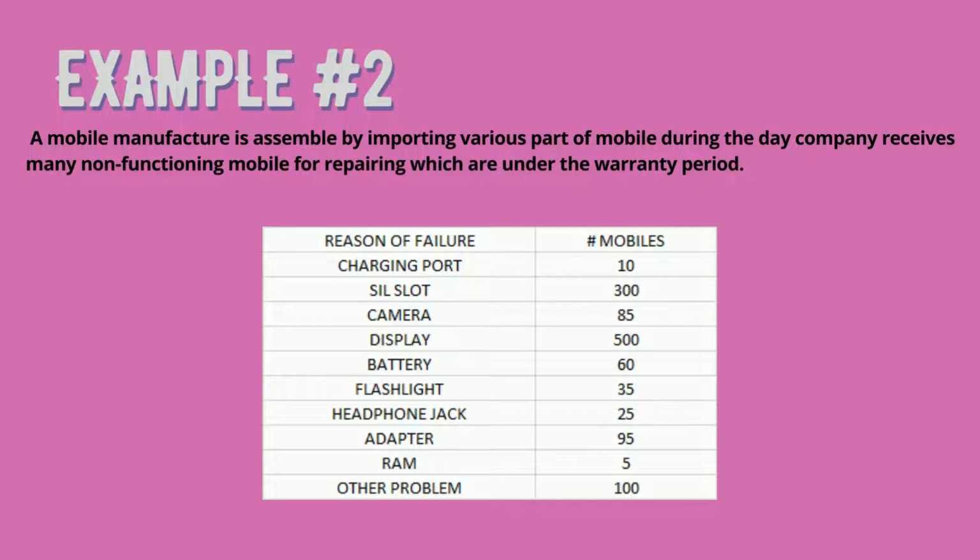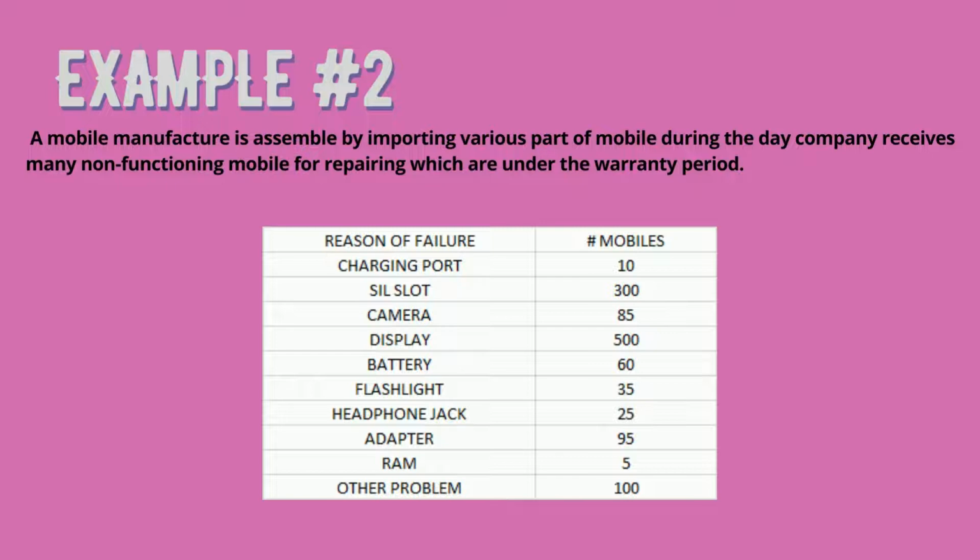So let's ask the manager to decide which raw material provider should improve the quality of material. So the failure of the mobile before warranty period can be prevented. So we have here the reasons of failure. We have the charging port, SIM slot, camera, display, battery, flashlight, headphone jack, adapter, RAM, and other problem.